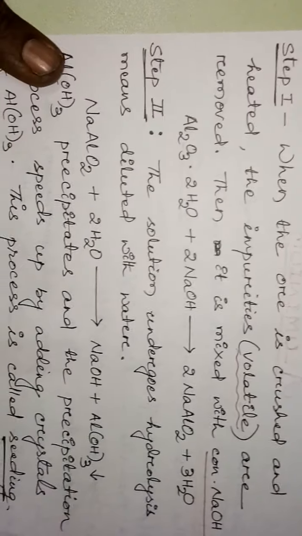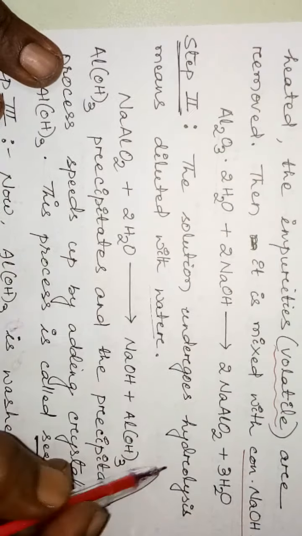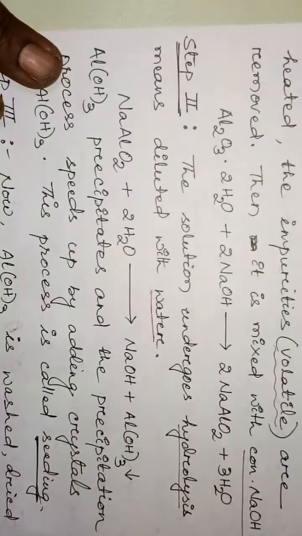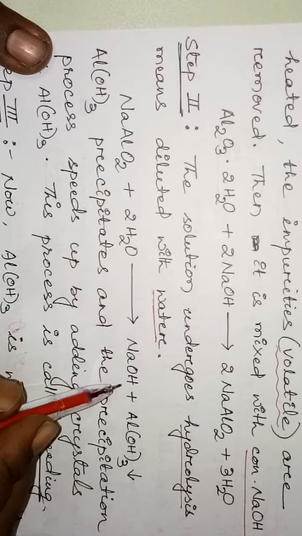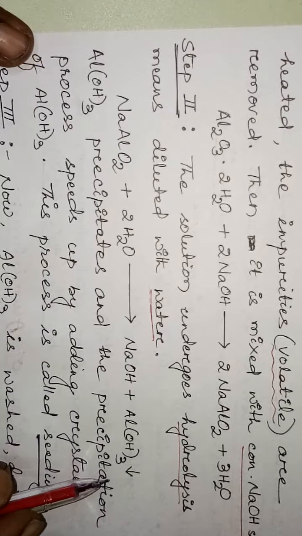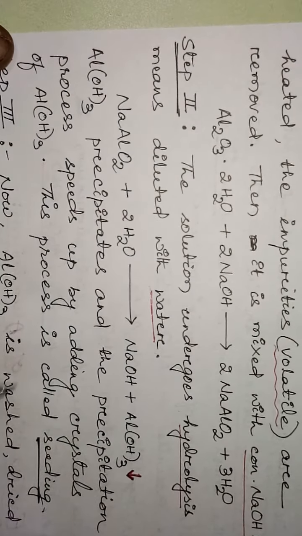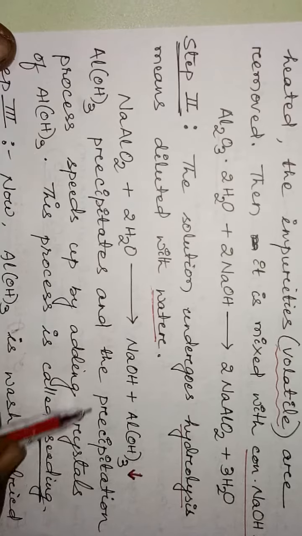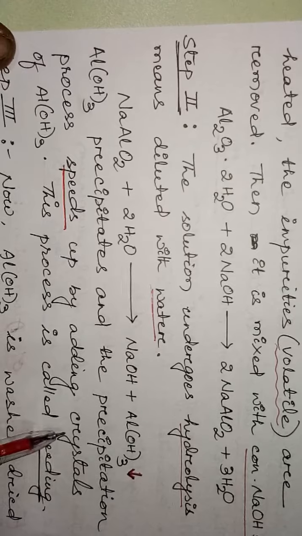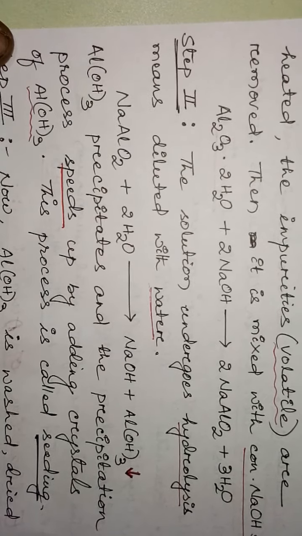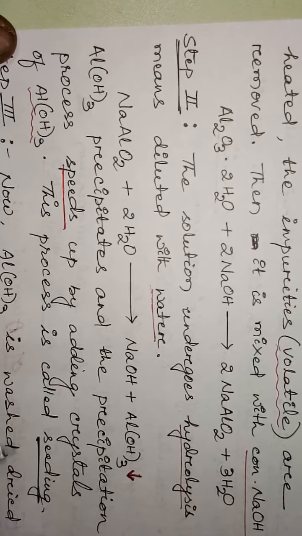Then the second step: the solution undergoes hydrolysis, that is, it is diluted with water. So sodium aluminate plus water gives sodium hydroxide and aluminum hydroxide. The down arrow indicates aluminum hydroxide is precipitated. The process of precipitation speeds up by adding crystals of Al(OH)3, aluminum hydroxide. This process of speeding up the precipitation is called seeding.